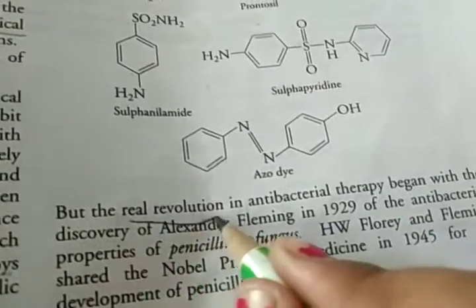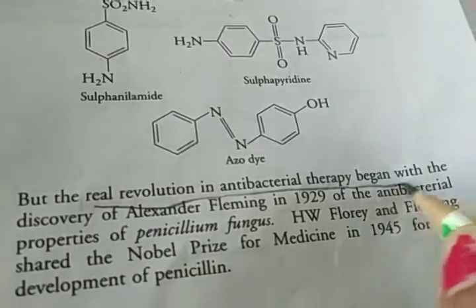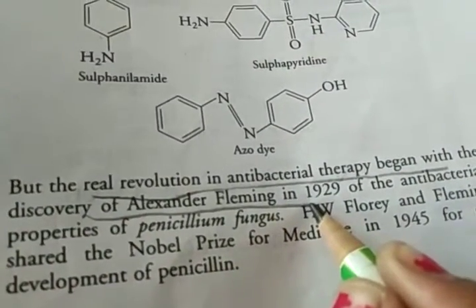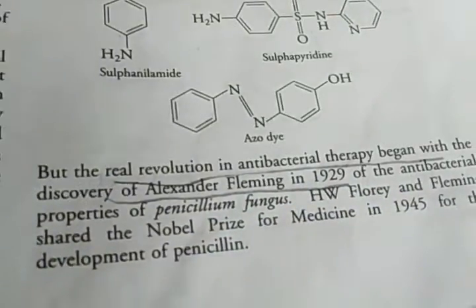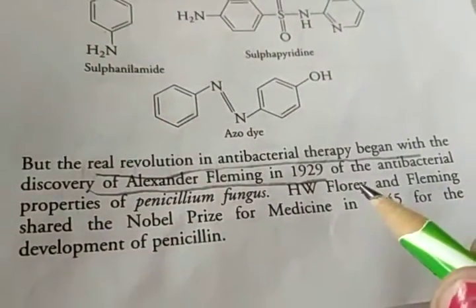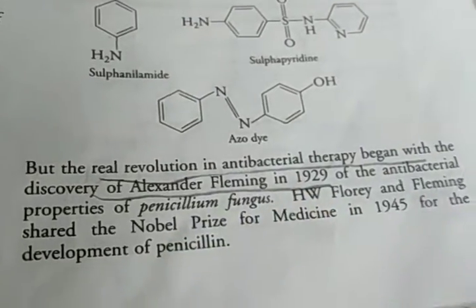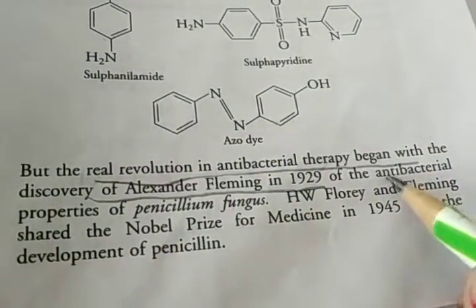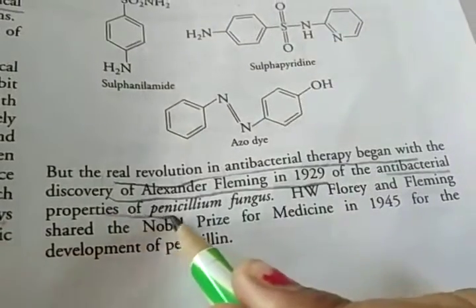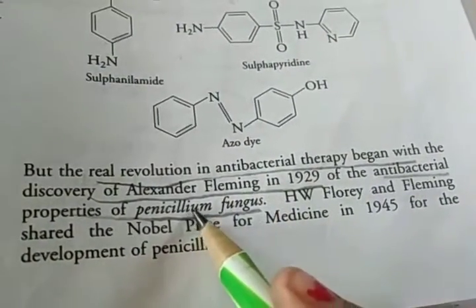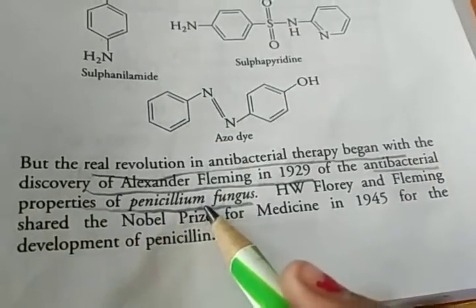But the real revolution in antibacterial therapy began with the discovery by Alexander Fleming in 1929 of the antibacterial properties of the Penicillium fungus.